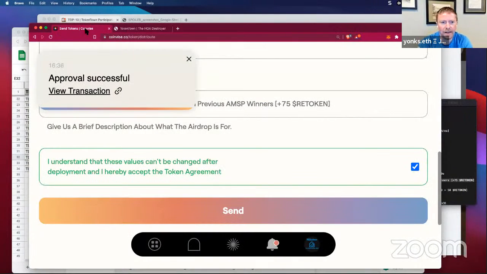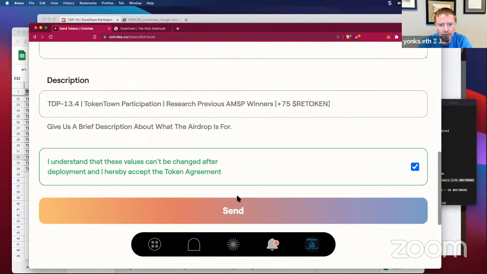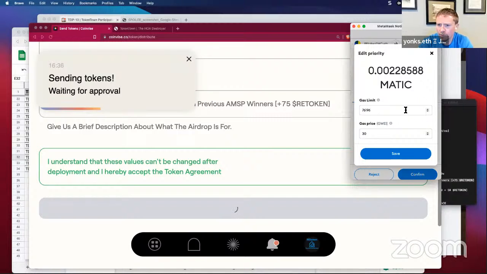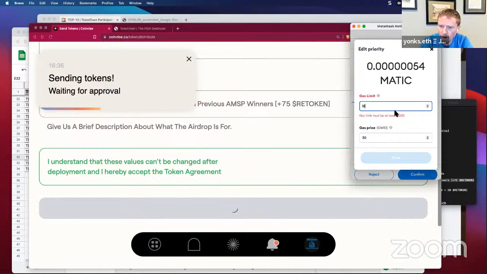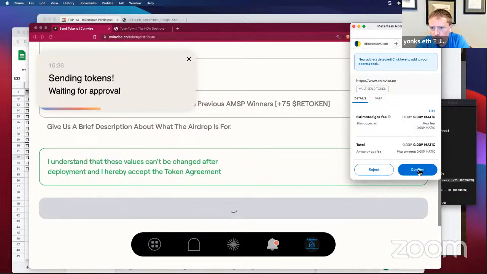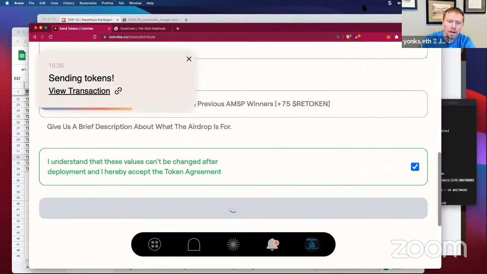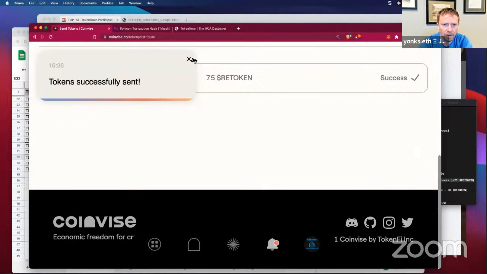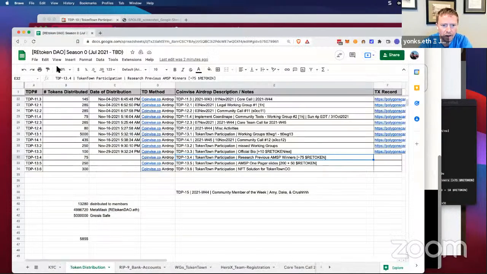So that confirmation was successful. I'm going to go ahead and close this out, click on send here, and again, super low cost for our Polygon transactions, and get that over. And here's the one that I wanted on the transaction list. It looks like that one has already gone through. And let's put that on our tracker sheet over here.